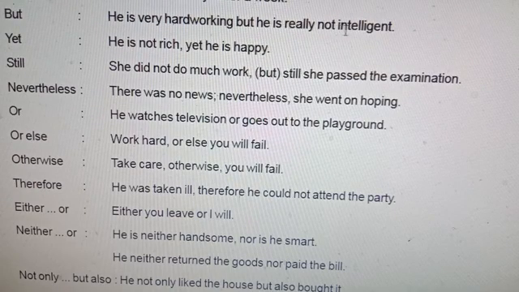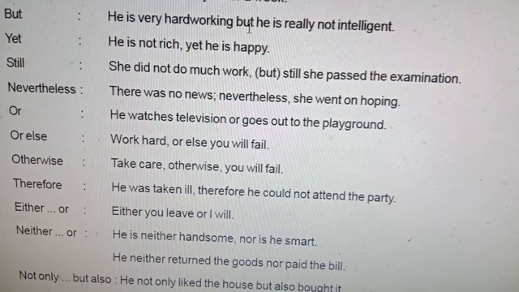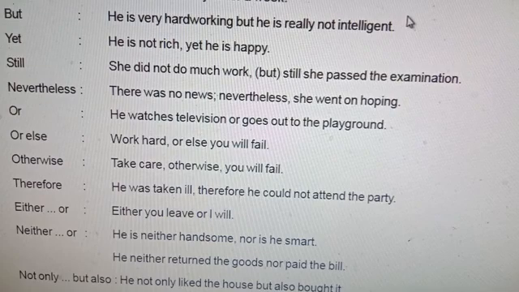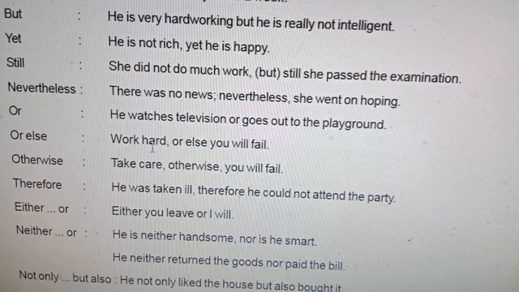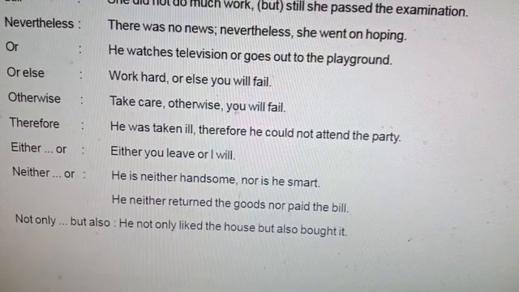He is really not intelligent, it is also an independent main clause. But, the second clause is followed by the coordinator but, so that "but he is really not intelligent" is a coordinating main clause. Your main clause, "he is very hardworking, but he is really not intelligent", coordinating main clause, so that the sentence is a compound sentence. Then, "Work hard or else you will fail."